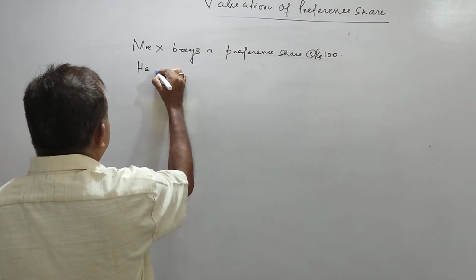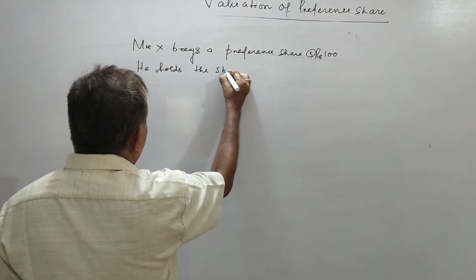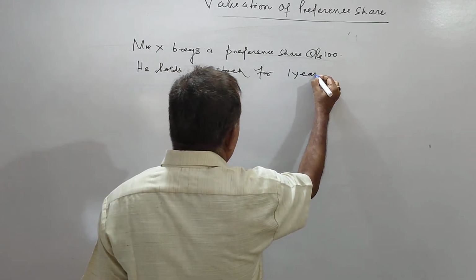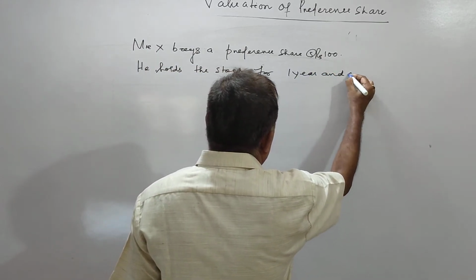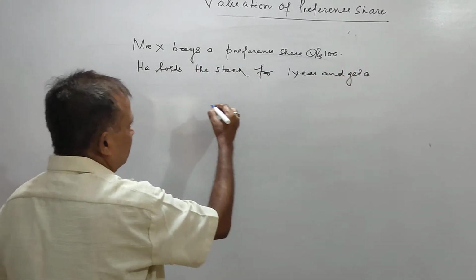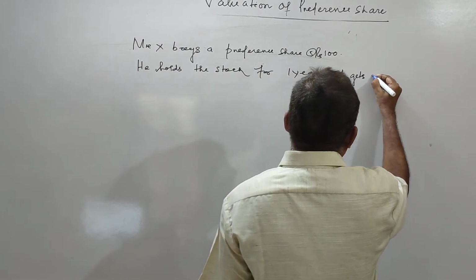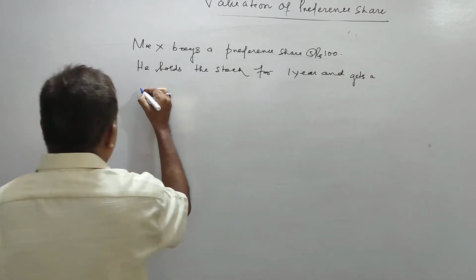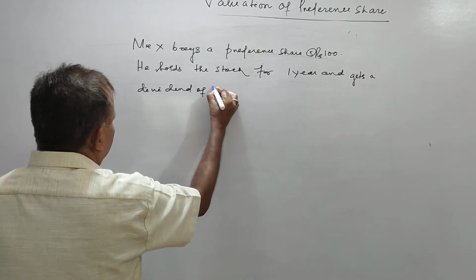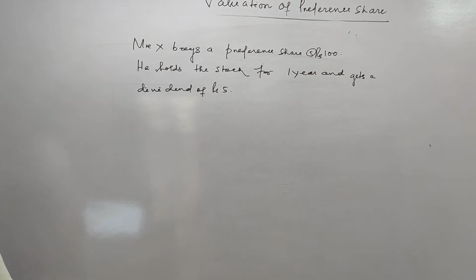He holds the stock for 1 year and gets a dividend of rupees 5. At the end of the year,